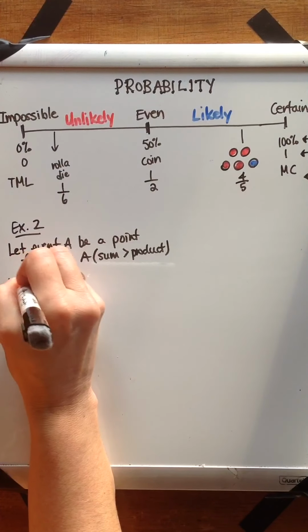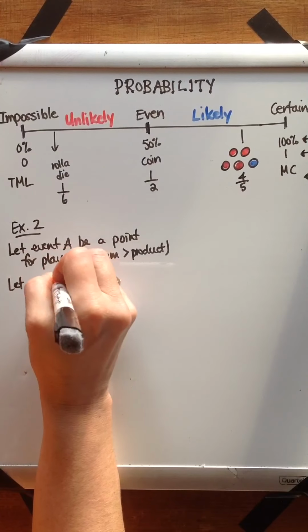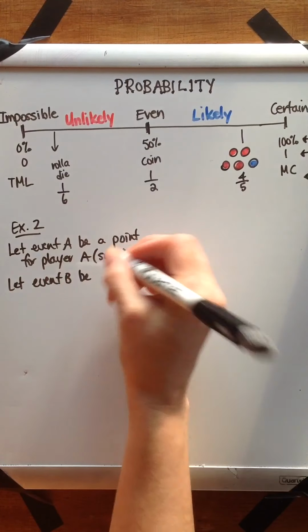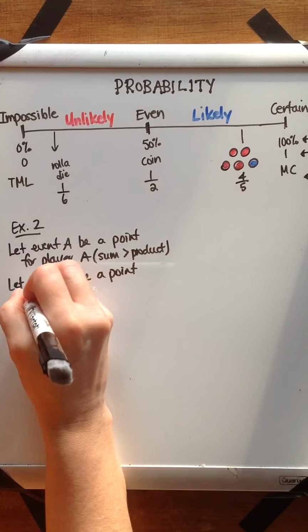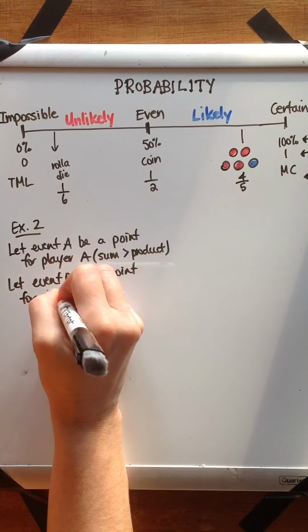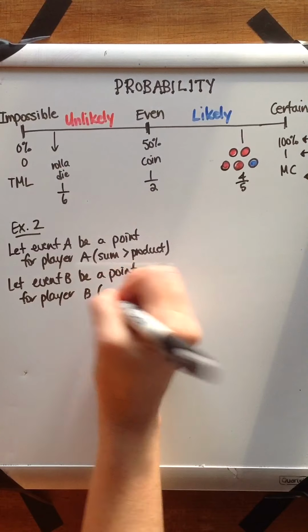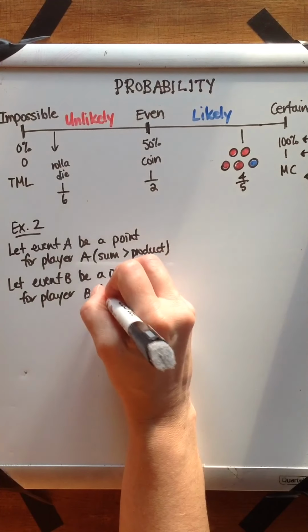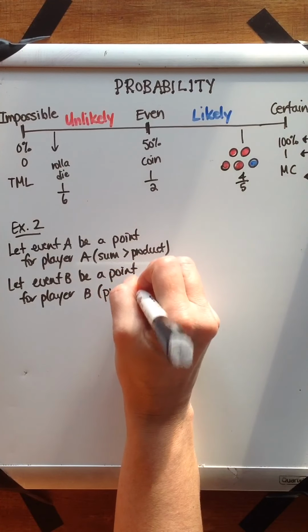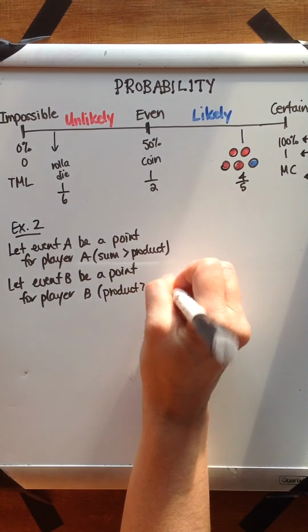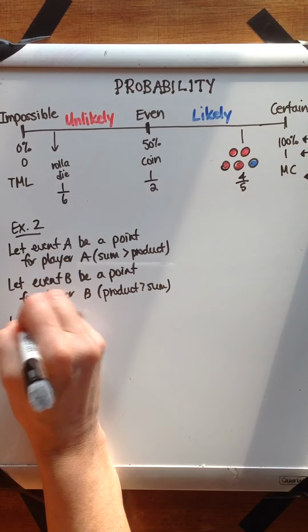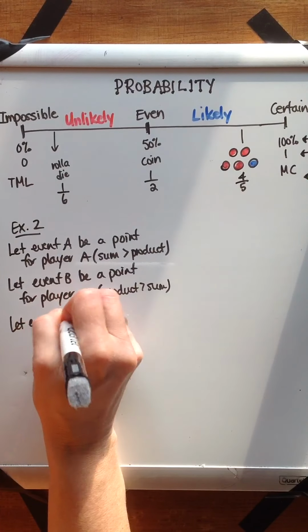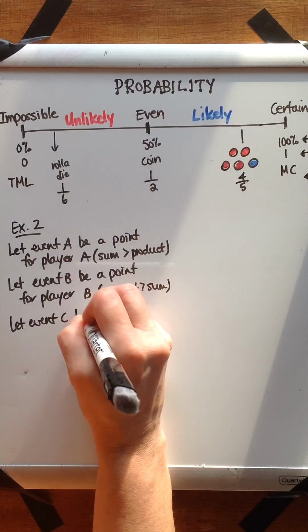Let's let event B be where a point is given for player B. So in other words, the product will be greater than the sum of those 2 numbers drawn. And then lastly, let's let event C be no points awarded.